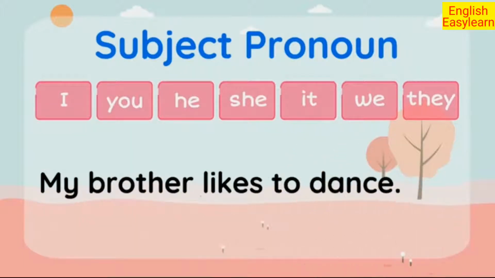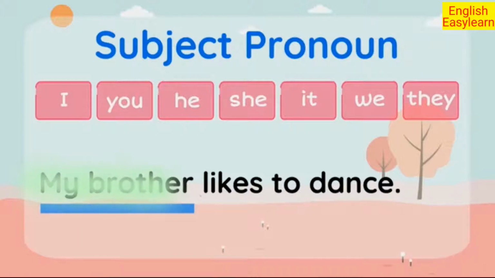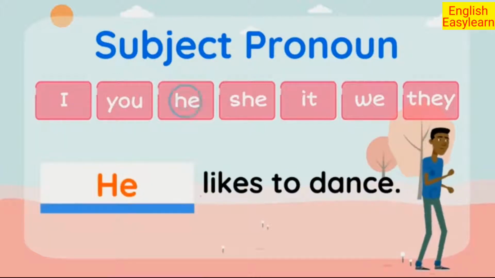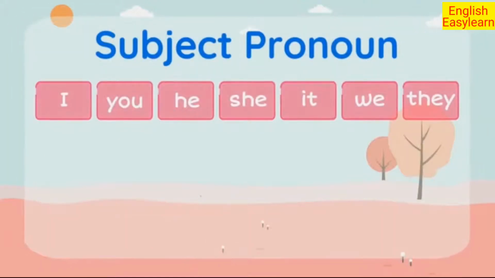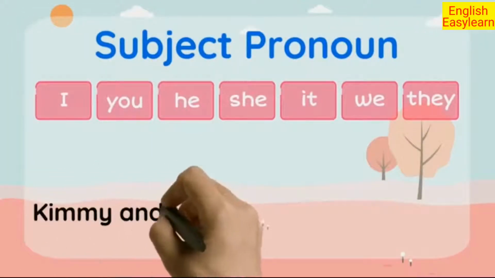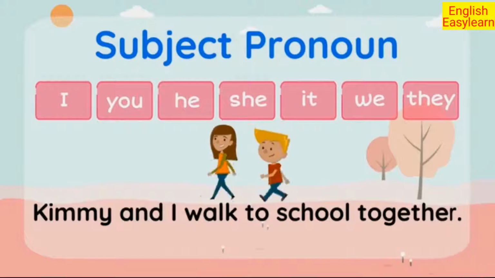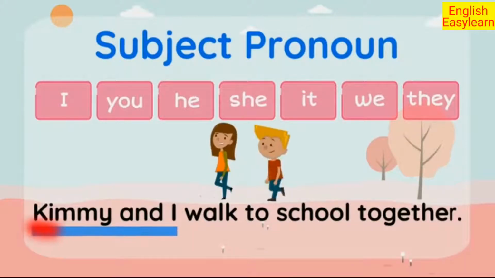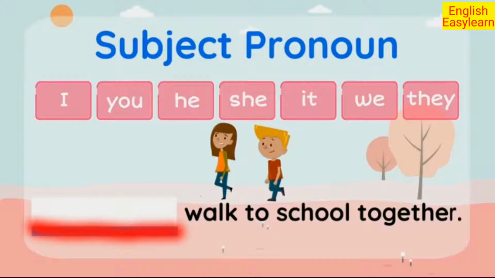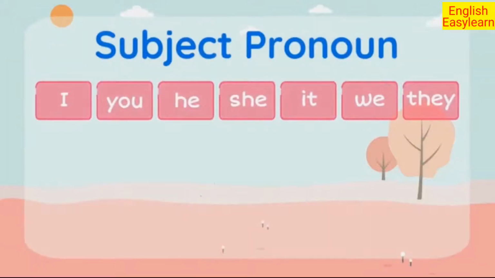My brother likes to dance. We are going to replace my brother with the pronoun. My brother is a boy, so we are going to replace it with he. He likes to dance. Next, Kimmy and I walk to school together. Let's replace Kimmy and I with a pronoun. Kimmy and I should be replaced with we. We walk to school together.